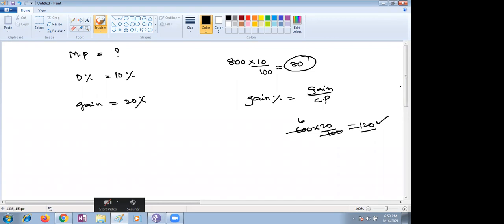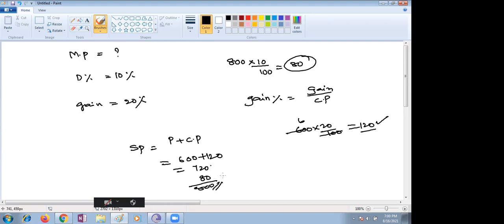Ma'am, the formula for selling price is: selling price will be profit plus cost price, which is gain plus cost price. So this is SP over here. 120 plus 80 plus 600, 800. 10% means 80. If you add that, you will get 800. Yes, ma'am.